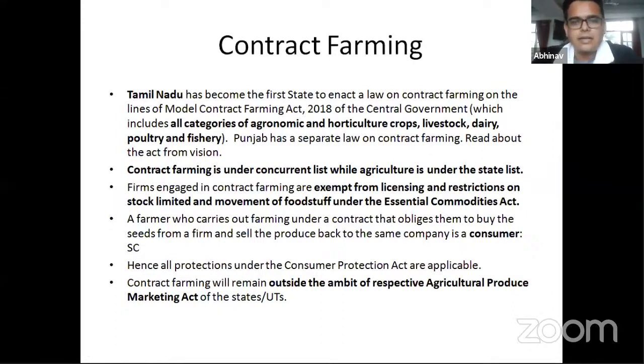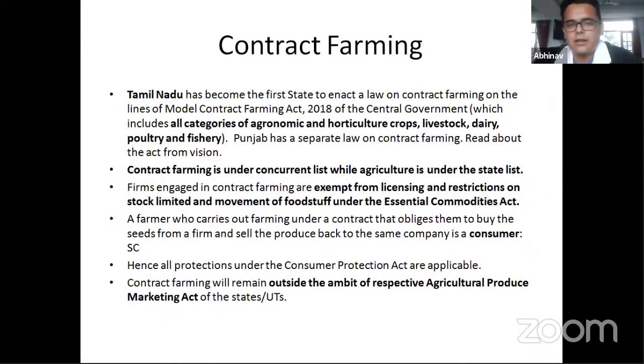What is current in this scenario is that Tamil Nadu has become the first state in India to have a contract farming law, which is modeled along the lines of the Model Contract Farming Act. Okay, so the reason why the Contract Farming Act is not a central act is because contract farming is under the concurrent list, while agriculture is under the state list, right? So the center cannot make laws for agriculture. The power to make laws vis-a-vis agriculture rests with the state, right?